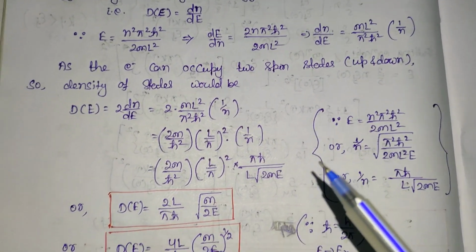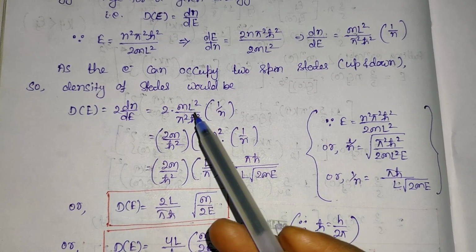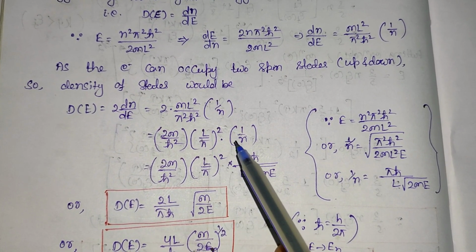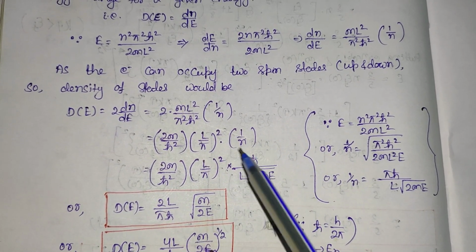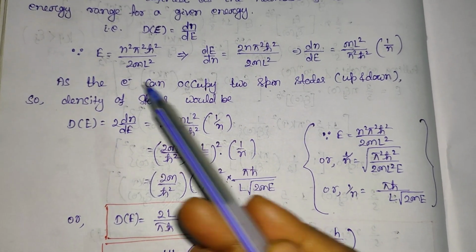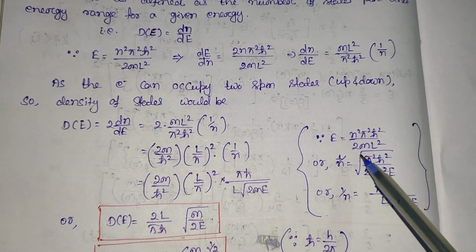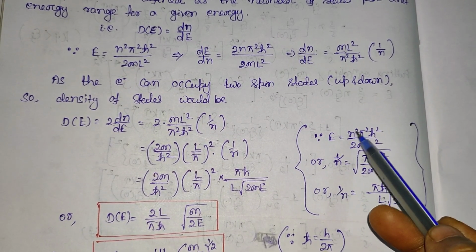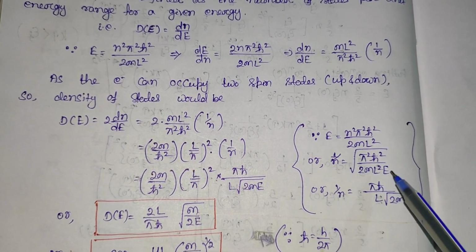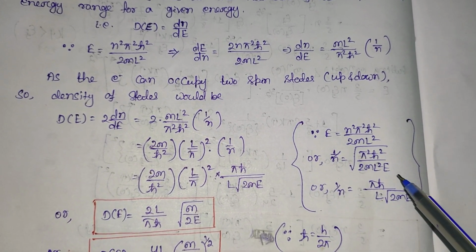Clear? Now if we separate this 2m by ħ square into this L by π whole square into this 1 by n, again this 1 by n can be written using the energy expression, E = n² π² ħ² divided by 2mL². Now if I take n here, so 1 by n² will be π² ħ² divided by 2mL² into E.